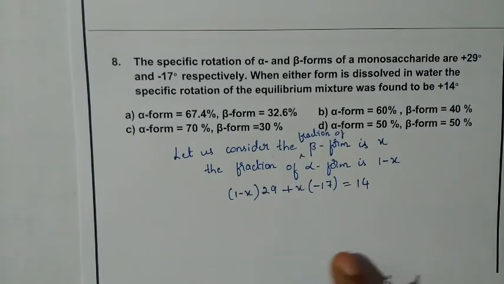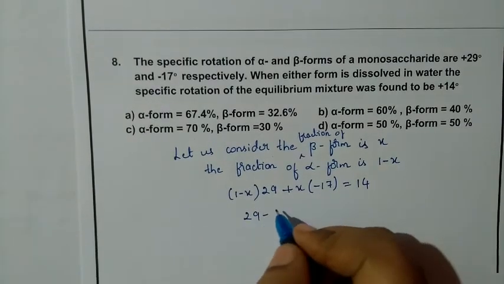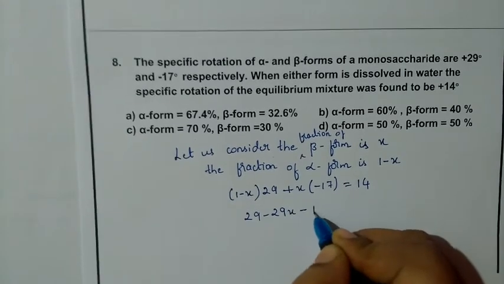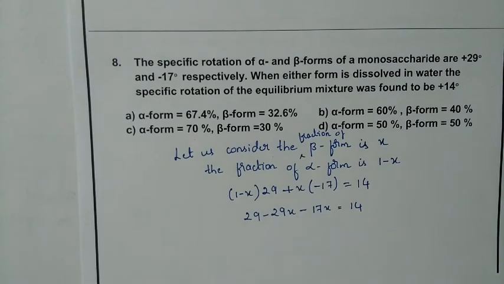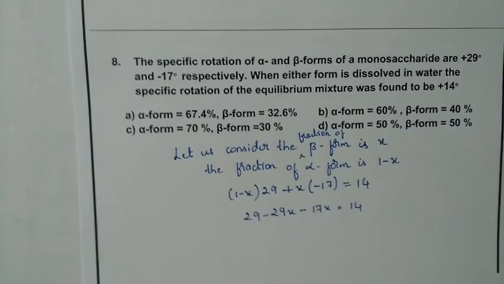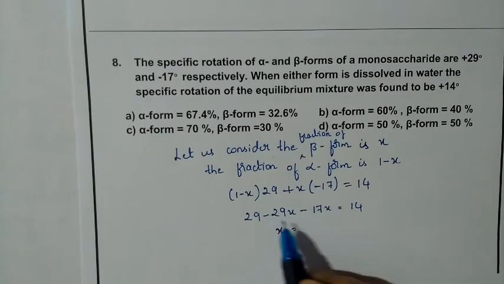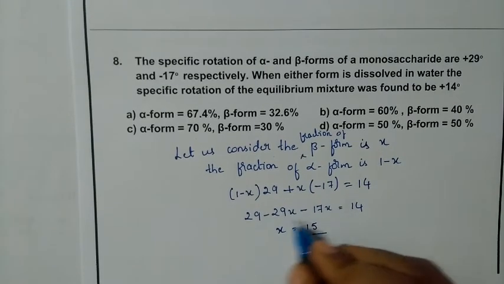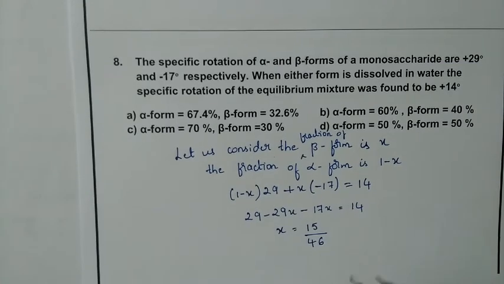Now we shall solve for x here. It is 29 minus 29x minus 17x, that is equal to 14. If you solve, this part we take to that side and this one to this side, this becomes 15, and if you add up all these things, you'll get 46.